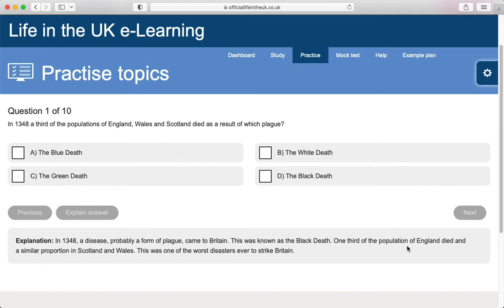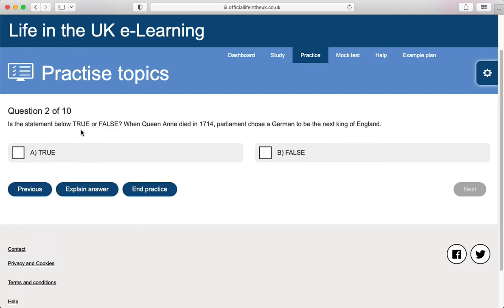One third of the population of England died, and a similar proportion in Scotland and Wales. This was one of the worst disasters ever to strike Britain. The Black Death. Is the statement below true or false? When Queen Anne died in 1714, Parliament chose a German to be the next King of England.